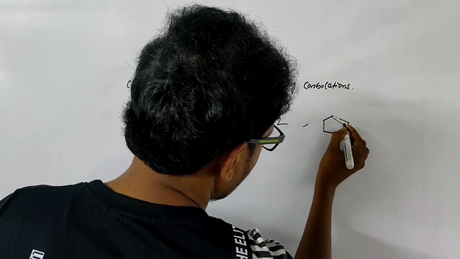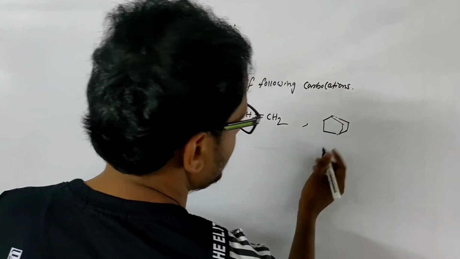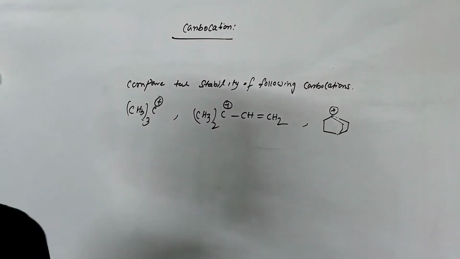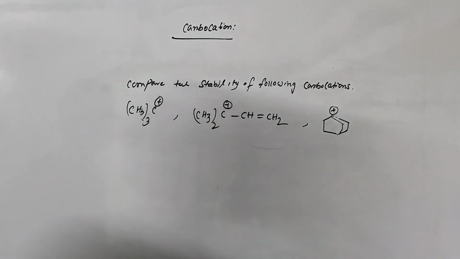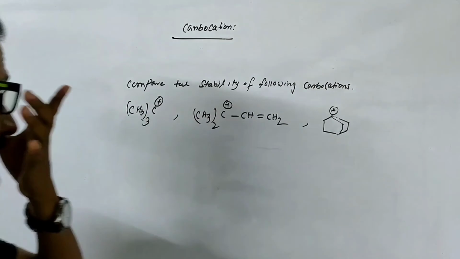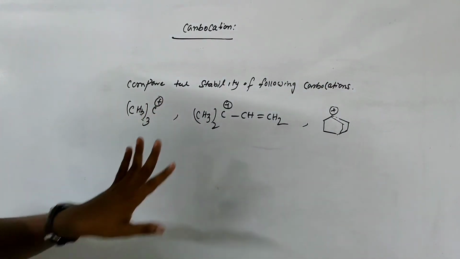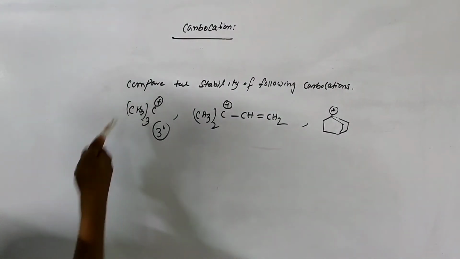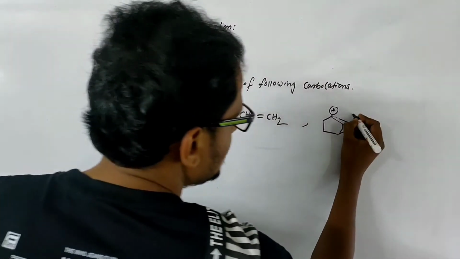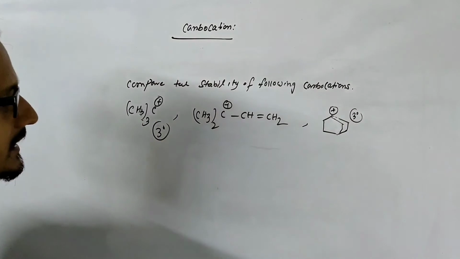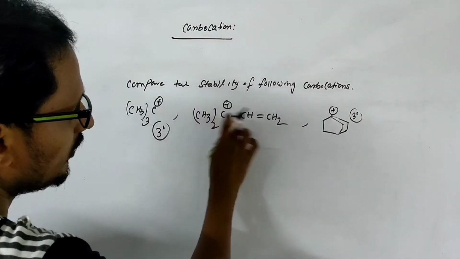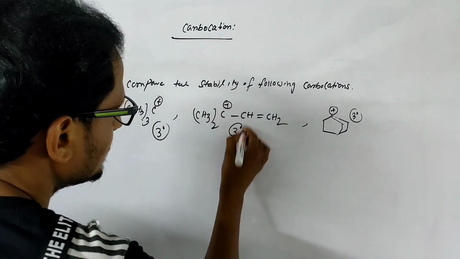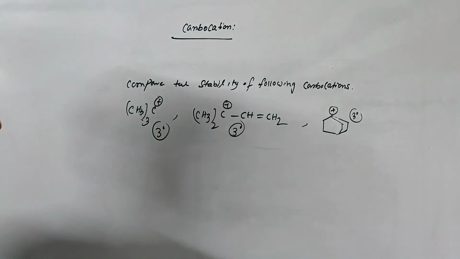And next is this carbocation. Okay. So try to solve this one, which carbocation is more stable. Now this one is CH3 C plus. This one is a 3° carbocation because it is attached to three CH3 groups. It is also a 3° carbocation because all are carbons. The central carbon is joined with all the carbons.